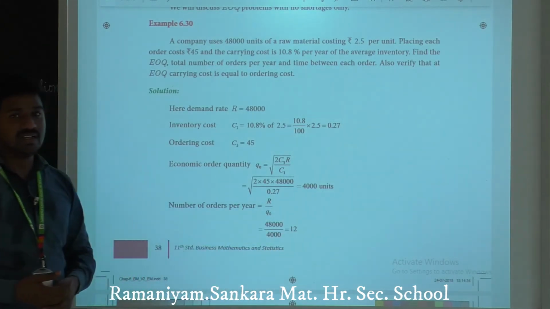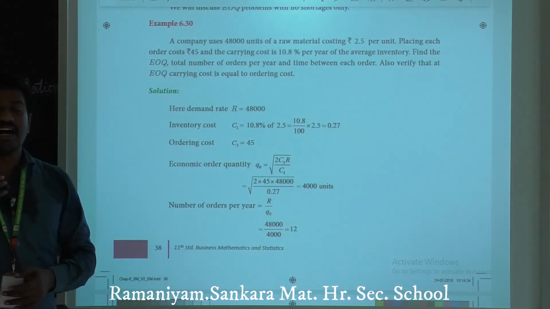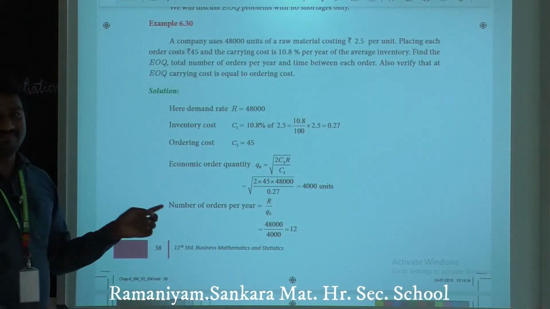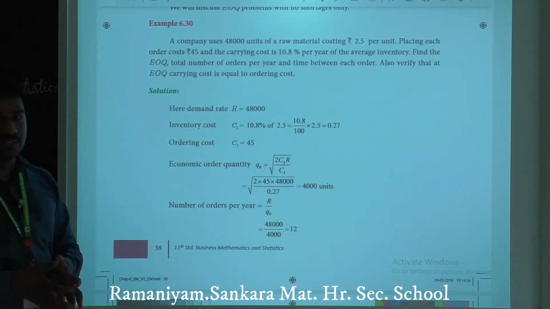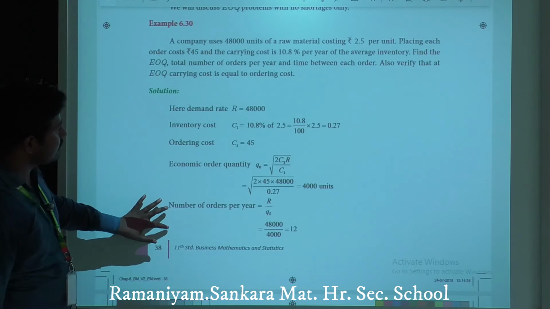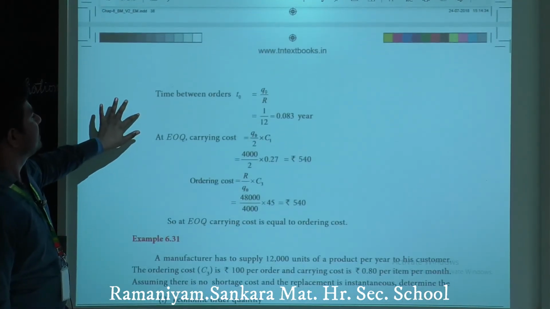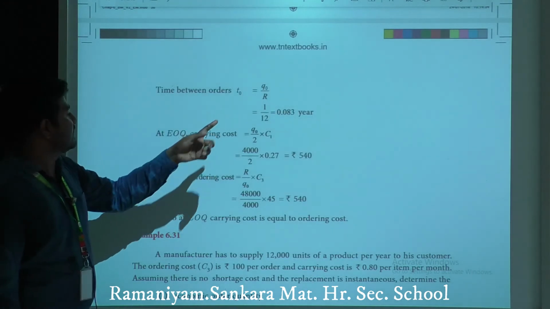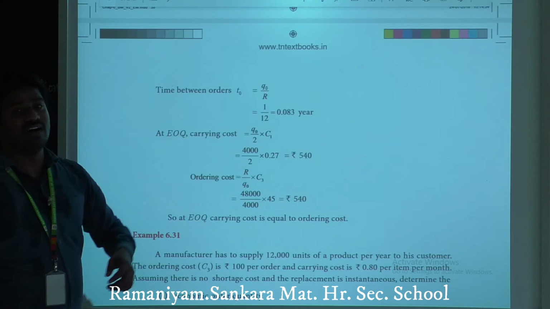The result is 12, so the number of orders per year is 12 orders. So month-wise order: monthly, one time we order a particular goods. Clear?